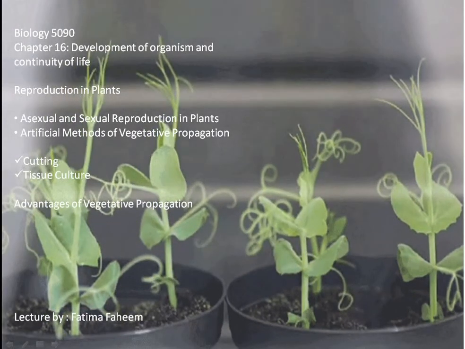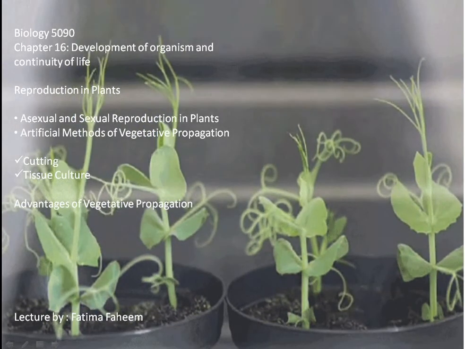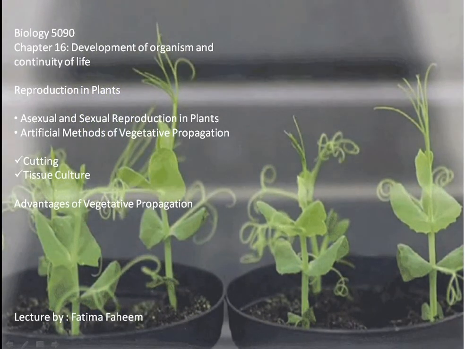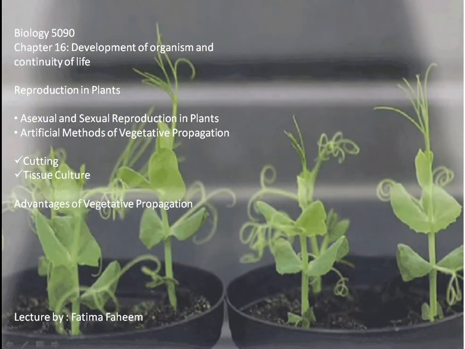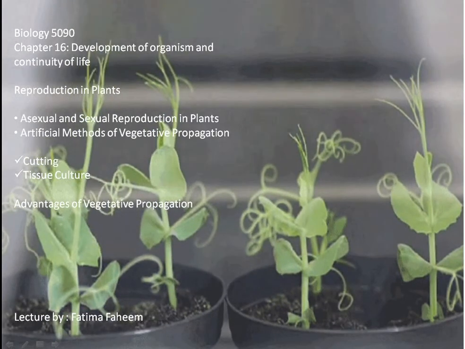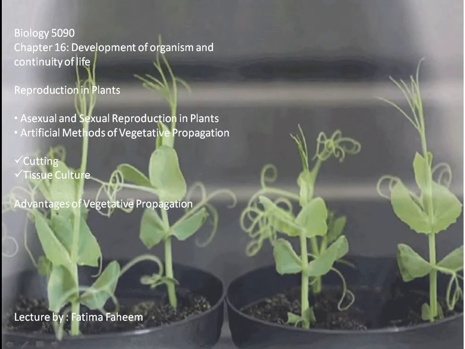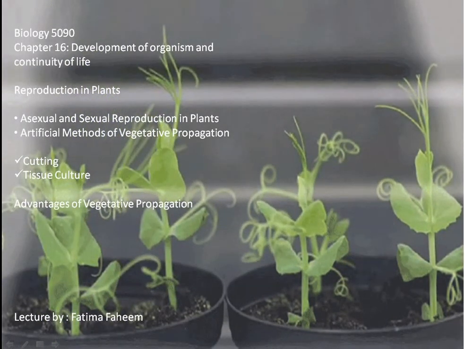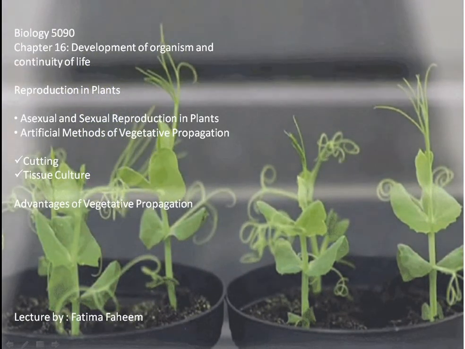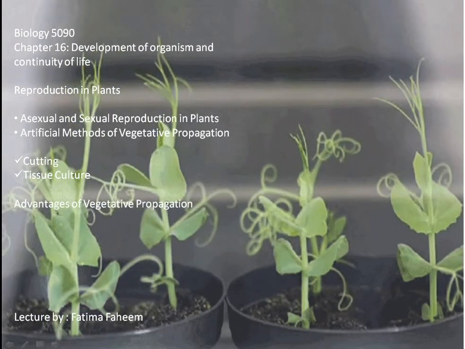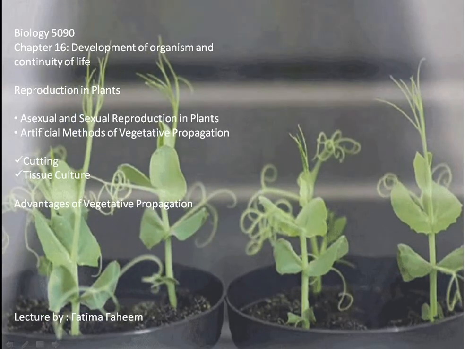This is chapter number 16, Development of Organism and Continuity of Life. We are looking at reproduction in plants. We have discussed the differences between asexual and sexual reproduction in plants in our previous lessons. We also saw some of the artificial methods of vegetative propagation. In this lecture, we are continuing with these methods with cutting and tissue culture. These are the two techniques by which we can propagate plants by vegetative means. Then we will also see the advantages of vegetative propagation.